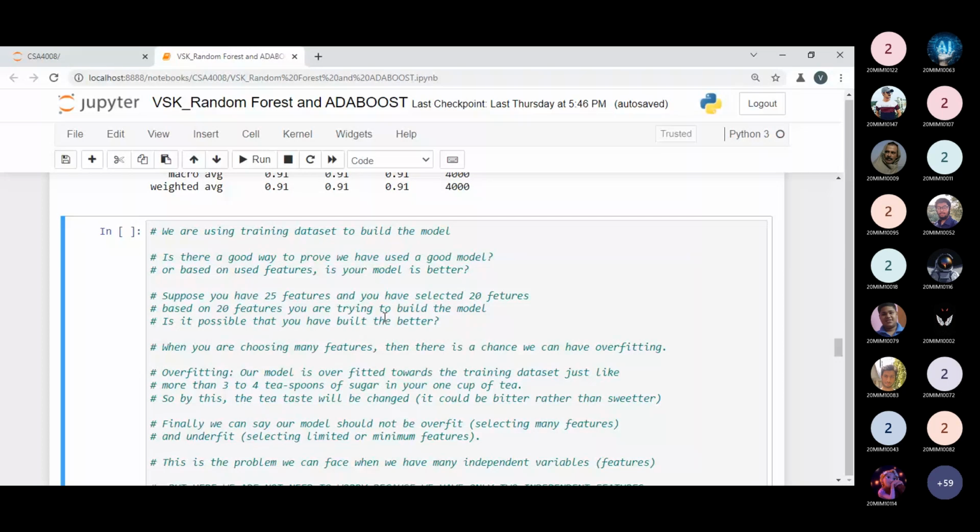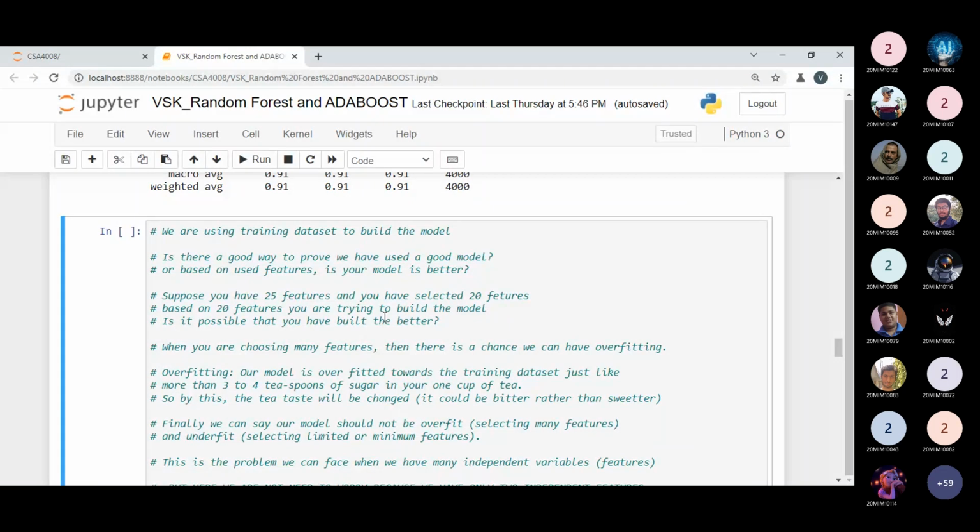I said yes. Then he asked me another question, sir, is there a guarantee you have chosen the height and weight features which are appropriate? That was a great question he asked me. But I said, okay, we have a very limited number of features, so we have opted for the height and weight. There is only.